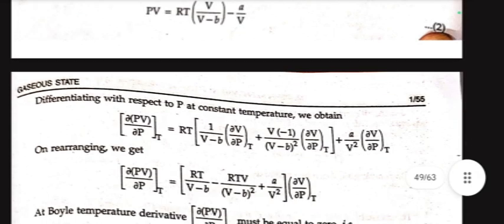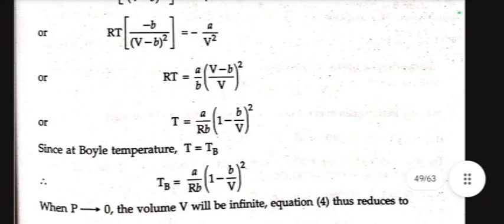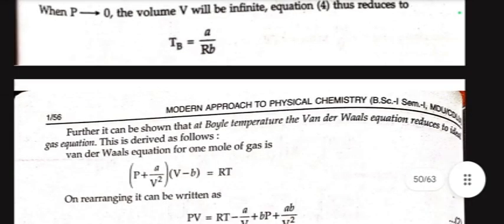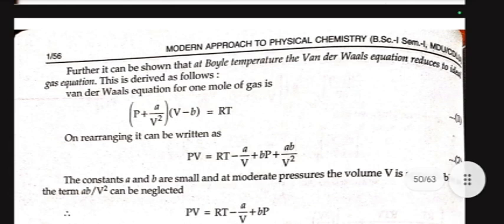Differentiating with respect to P at constant temperature, we obtain the following expression: T = (a/Rb)(1 − b/V)². When P tends to 0, the volume will be infinite. Thus the equation reduces to TB = a/Rb. Further, it can be shown that at Boyle's temperature, the van der Waals equation reduces to the ideal gas equation.